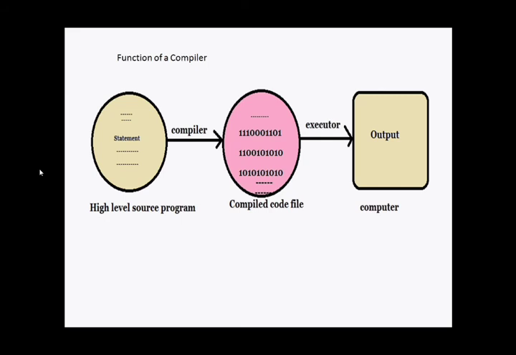The compiler takes the statements from us, the users, and converts the source program to combinations of ones and zeros. Then it executes, and vice versa. Again it is converted to the high-level language and gives us the output. Otherwise we would never understand the computer output if it contained ones and zeros. So it is converted again from low-level language to high-level language for our understanding.